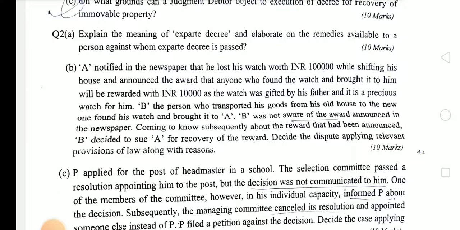B, the person who transported his goods from his old house to the new one, found his watch and brought it to A. B was not aware of the award announced in the newspaper. Coming to know subsequently about the award that had been announced, B decided to sue A for recovery of the reward. Decide the dispute applying the relevant provisions of the law along with reasons.